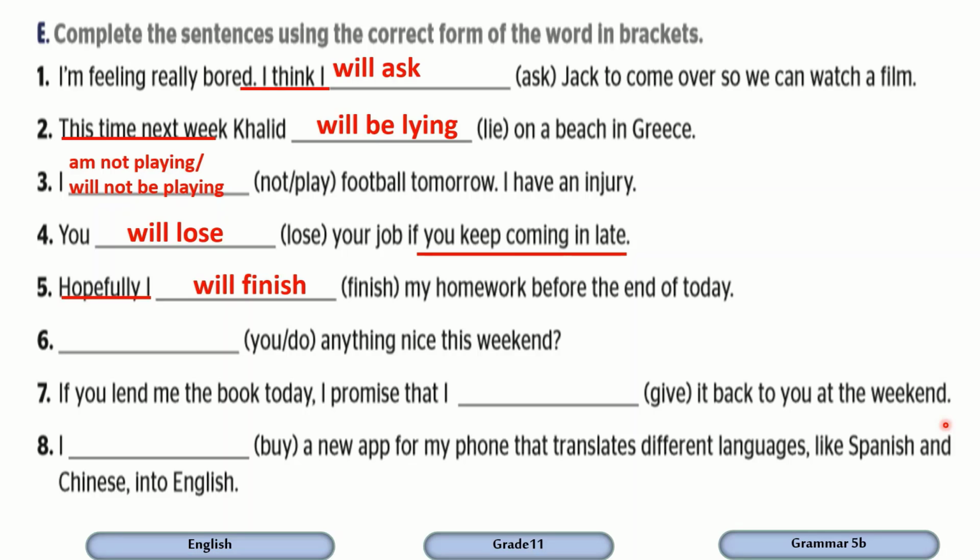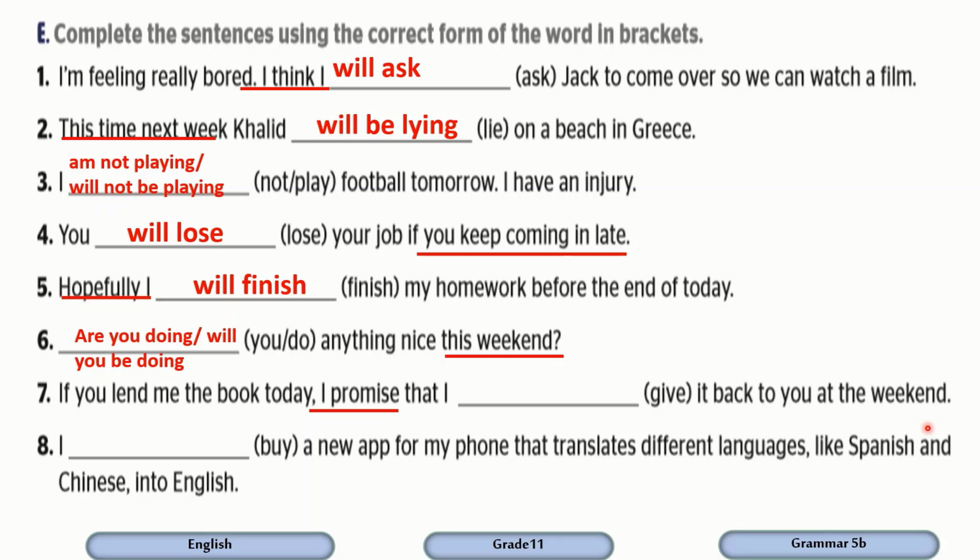Are you doing anything nice this weekend? It's a question. This weekend, I'm asking someone about his plans or his intentions. Are you doing, if I'm asking about your plan, or will you be doing anything nice this weekend? Number 7, if you lend me the book today, I promise.